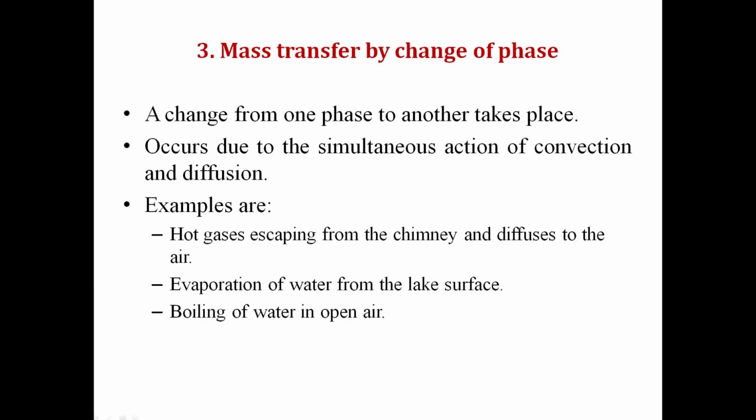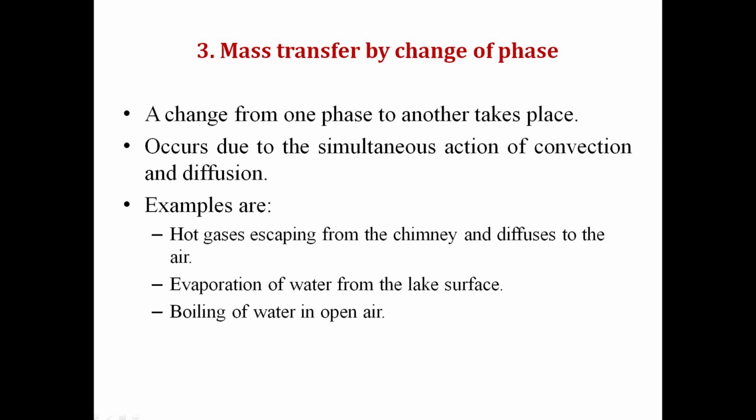The third and last one is mass transfer by change of phase. As the name indicates, it is the transfer of mass with a change from one phase to another. The mass transfer in such a case occurs due to the simultaneous action of convection and diffusion. For the case of mass transfer by change of phase, there are some examples. The first one is hot gas escaping from the chimney.